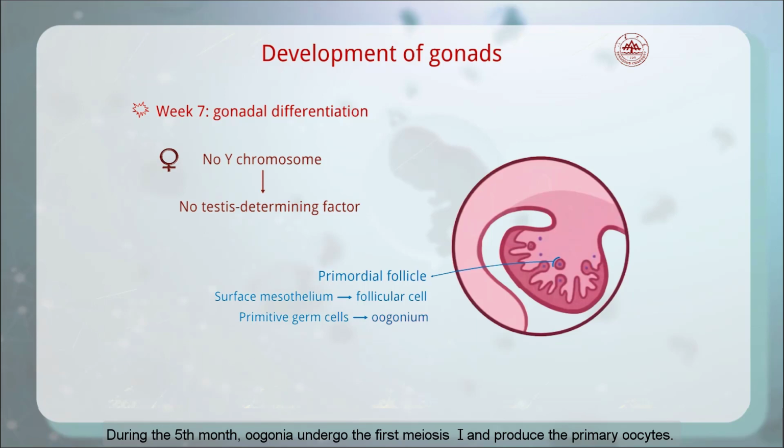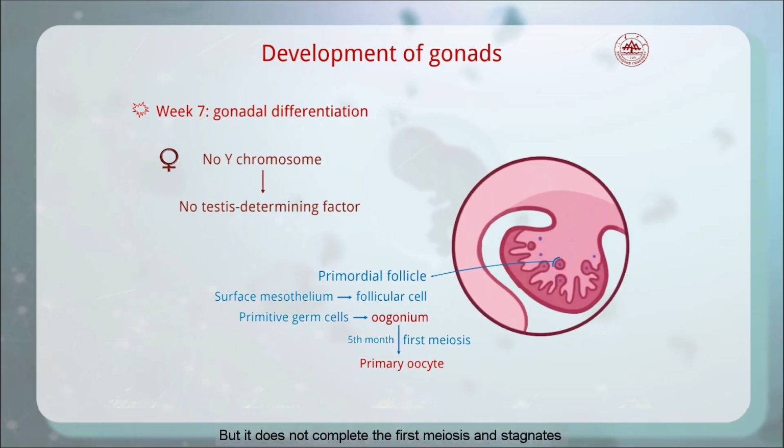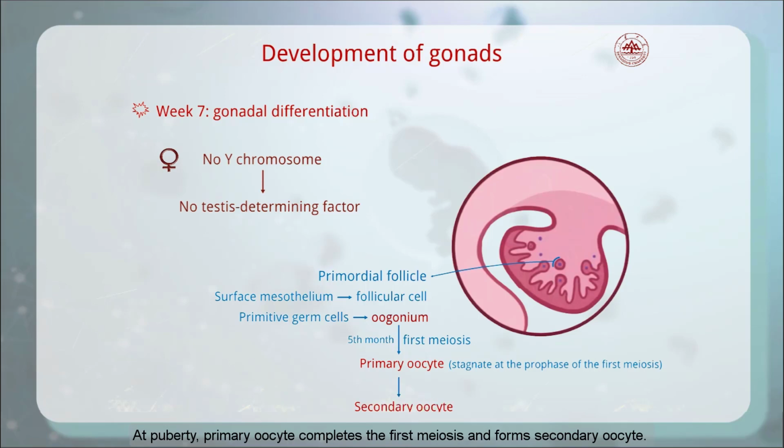During the 5th month, oogonia undergo the first meiosis and produce the primary oocyte. But it doesn't complete the first meiosis and stagnates at the prophase of the first meiosis until puberty. At puberty, the primary oocyte completes the first meiosis and forms the secondary oocyte. Most oogonia degenerate during the first meiosis. About 1 million or so remain.